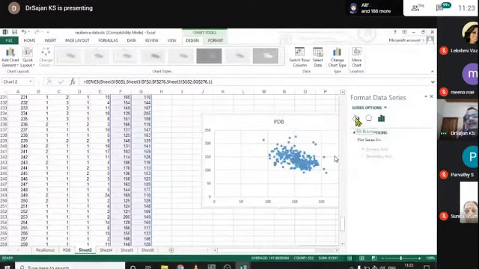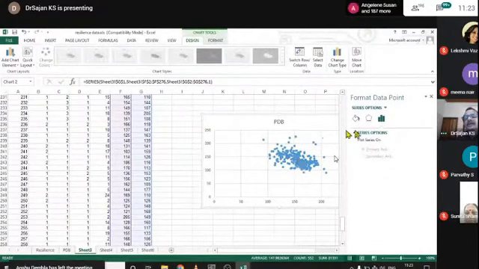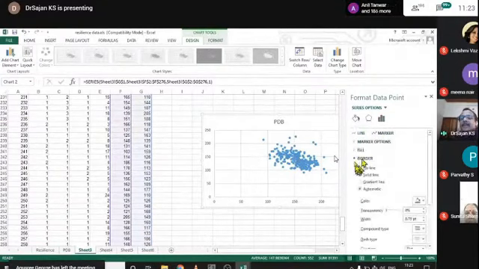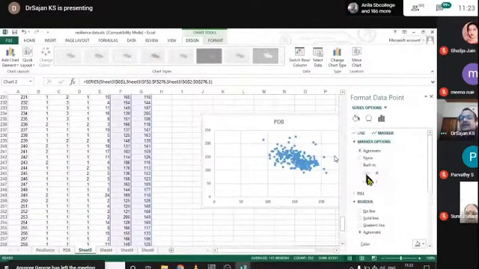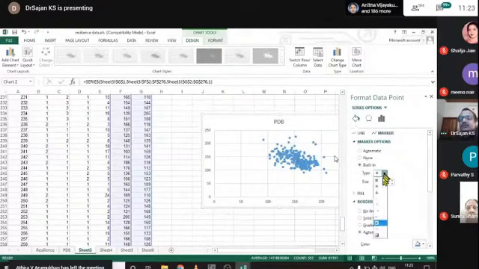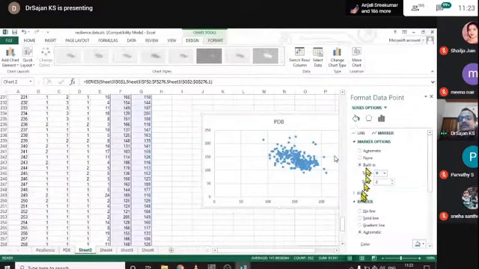Click on the marker button, click on one point. It is not line. Yeah, here marker options. You can change the built-in size. You can reduce the size to 0.2. That's enough.